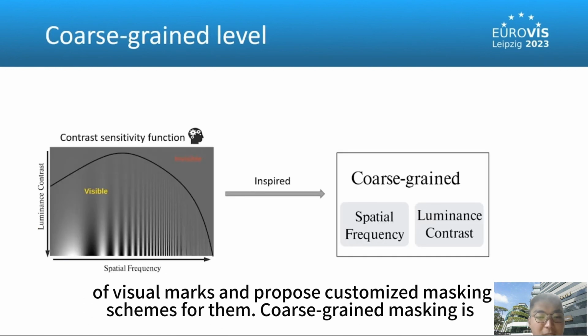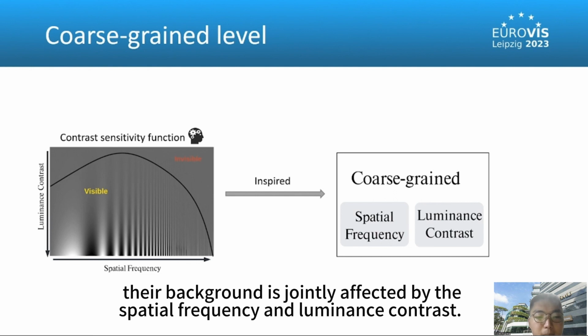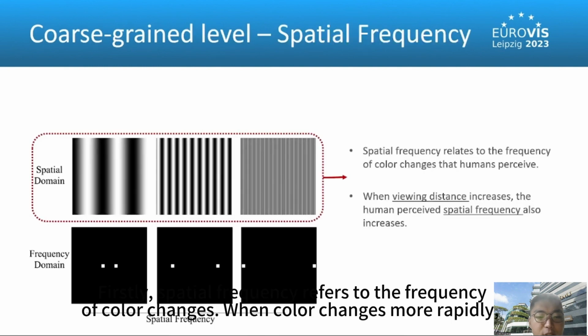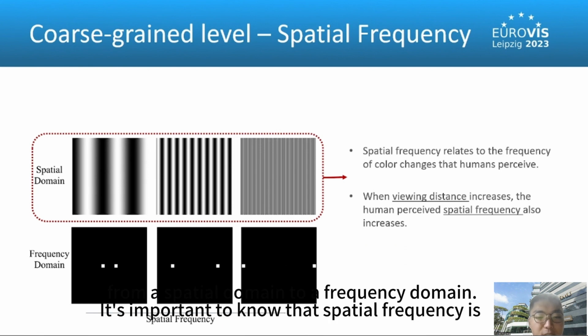Coarse-grained masking is inspired by the human vision system, that is, the ability of humans to identify objects from their background is jointly affected by the spatial frequency and luminance contrast. Firstly, spatial frequency refers to the frequency of color changes. When color changes more rapidly, the corresponding frequency is higher. We can visualize an image's spatial frequency by converting from a spatial domain to a frequency domain.